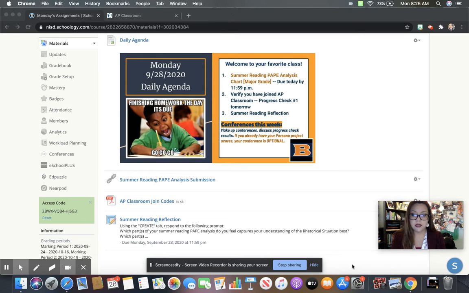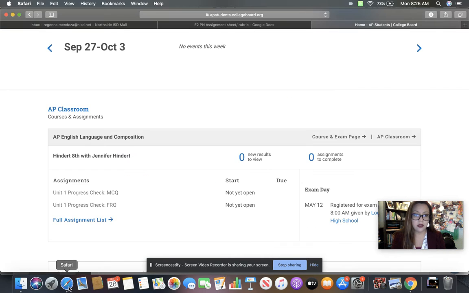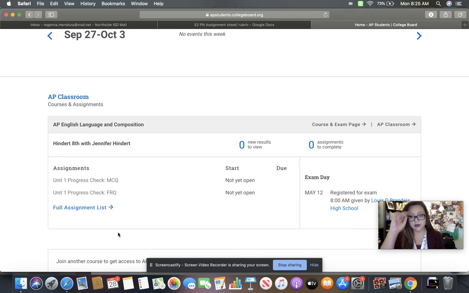So as a student, yours might look something like this. I'm technically a student in Ms. Hindert's class, so we could see the student view. But it'll say something like Mendoza in your class period here. And then you'll see the assignments. It'll say Unit 1 Progress Check MCQ and then FRQ. So again, those will open tomorrow at the beginning of the day. But like I said, you need to allot 60 full minutes to take it.